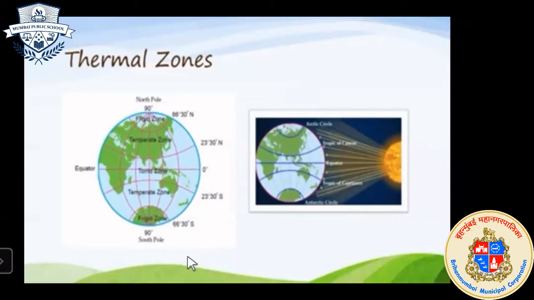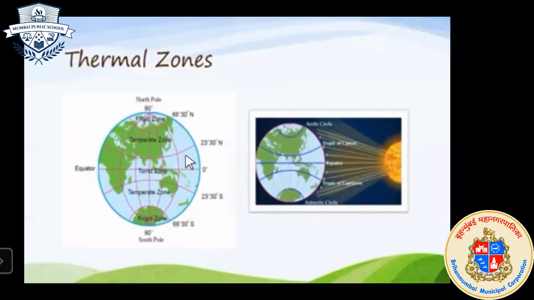Listen, children, in the beginning of this lesson I told you that latitude is the main factor in the distribution of temperature, but except this, other factors also influence the distribution of temperature on the earth surface. So which are those factors? We will see those. However, their effects are limited to a particular region.